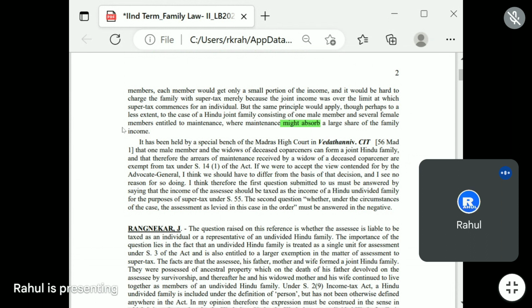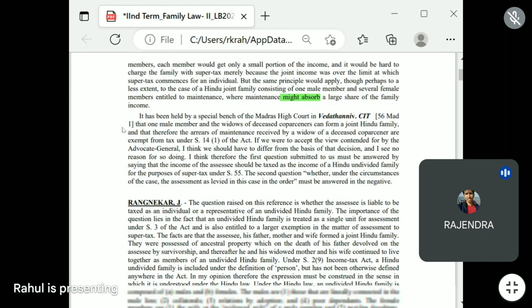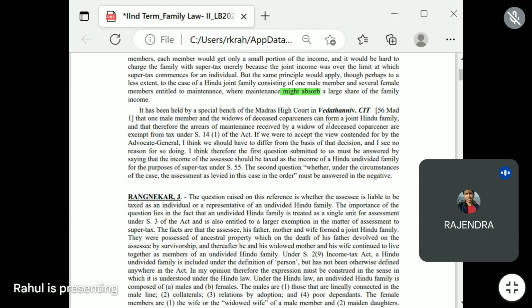It has been held by a special bench of the Madras court in Vaidyanathan versus CIT that one male member and the widow of a deceased co-partner can form a joint family, and that therefore the arrears of maintenance received by a widow of a deceased co-partner are exempt from tax.